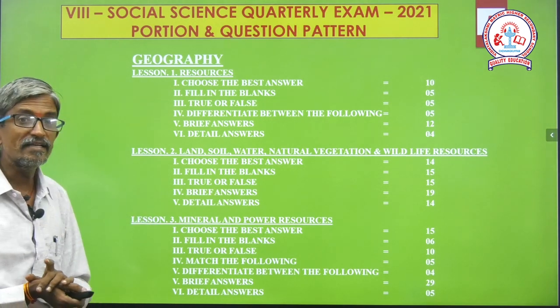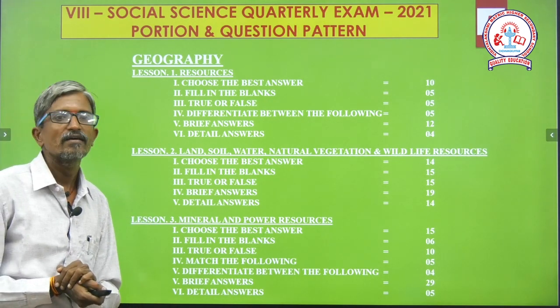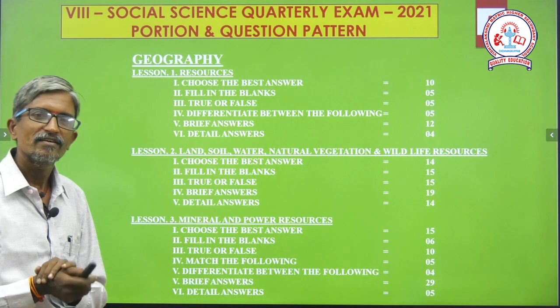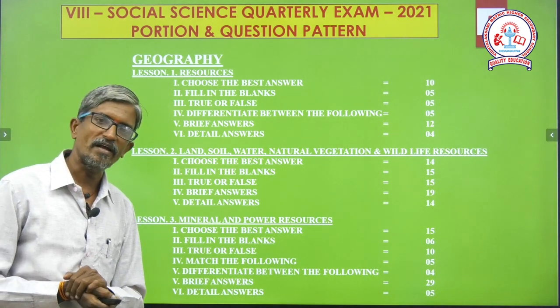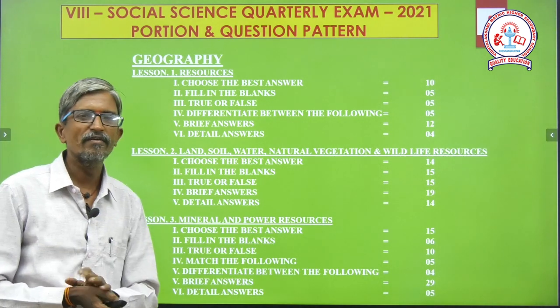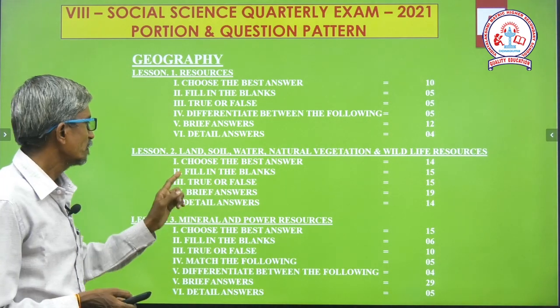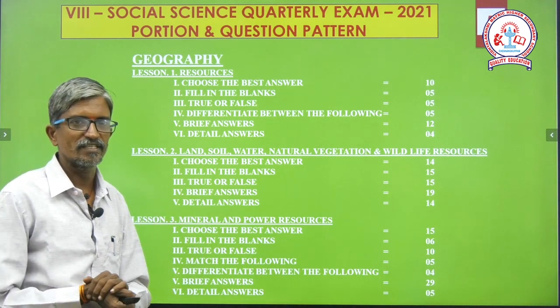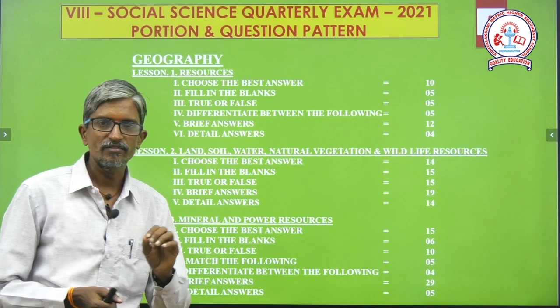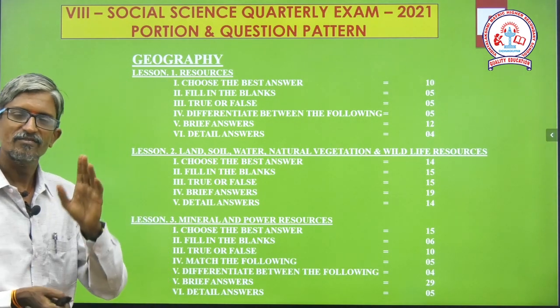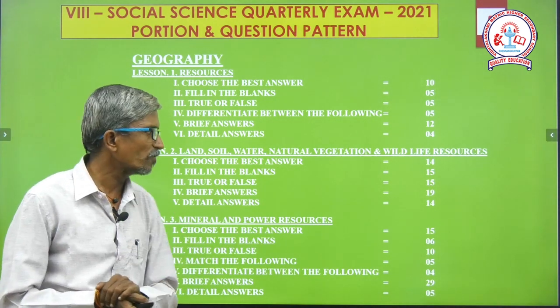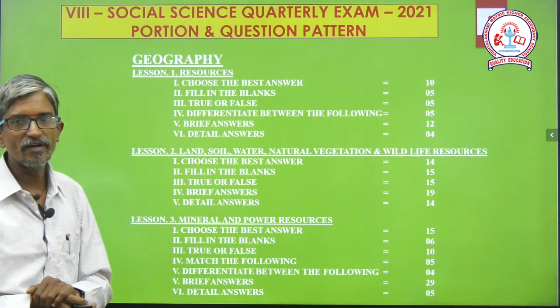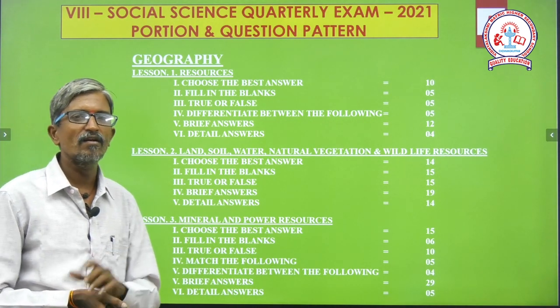Next, another interesting chapter is land, soil, water, natural vegetation, and wildlife resources. There we are going to write only 5 Roman. Here we don't have any differentiate. Roman number 1 as usual 14 choose, fill in the blanks 15 questions, and match true or false 15 questions, brief answer 19 questions, and detail only 14 questions.